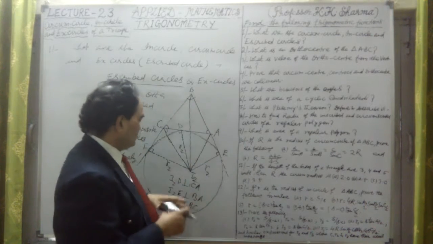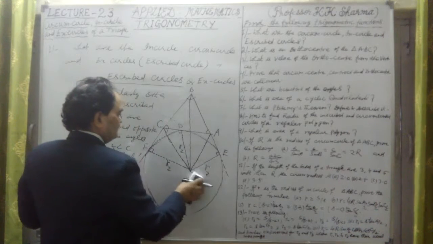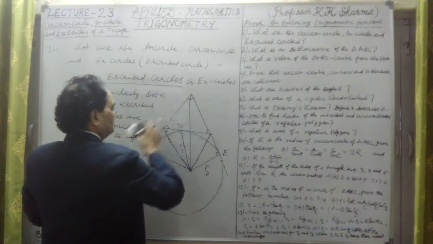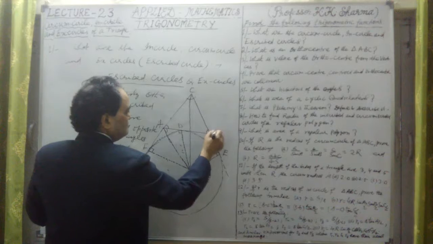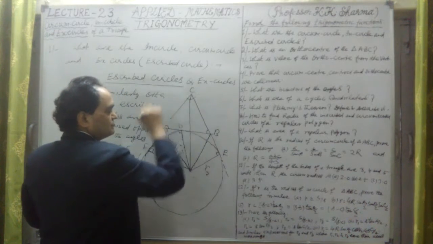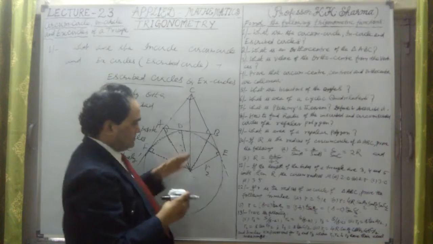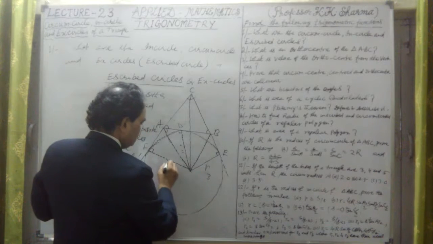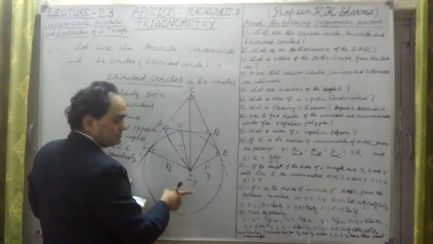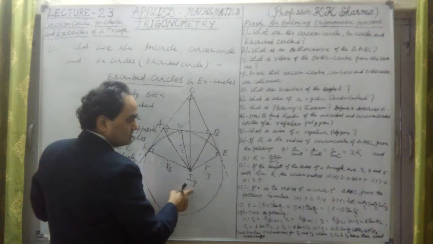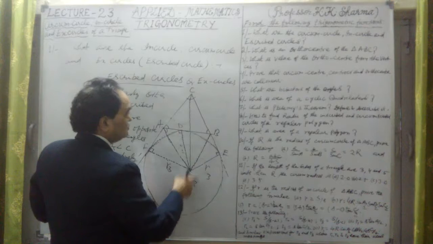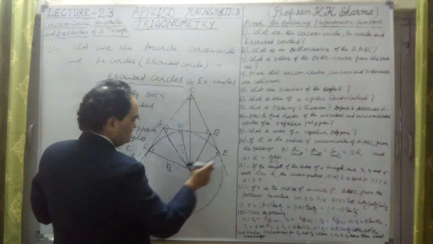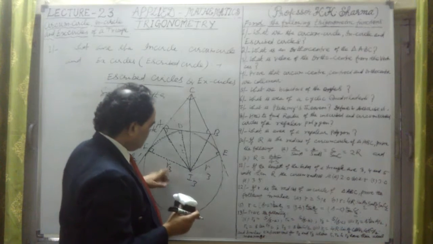Now if we take this as angle C here, only this ABC will change. If I take this as C, then this is A, B and C. Again in this triangle, the circle is obtained opposite to angle C. Now again it will have the radius R3, and this is I3, which I have taken as the center of the X circle or ascribed circle opposite the angle C, and this is I3D, I3E, I3F. This is R3 radius.